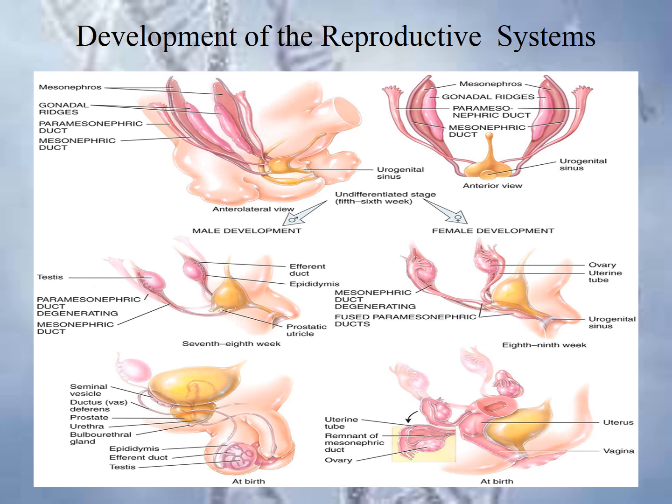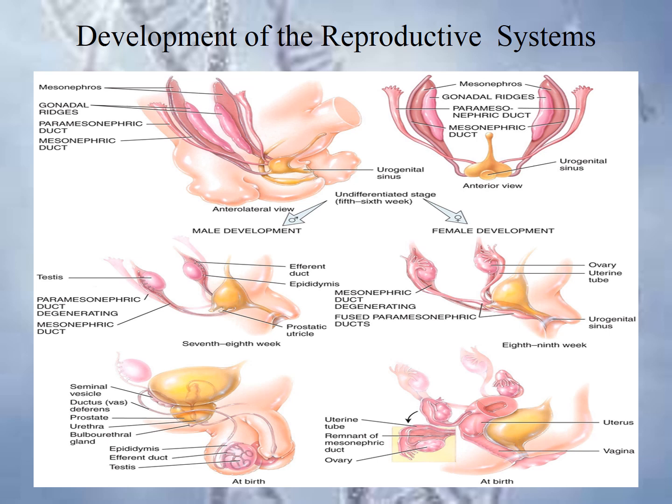These developing Sertoli cells secrete a hormone called the Mullerian inhibiting substance or MIS, and this causes apoptosis, that is, the death of the cells within the paramesonephric ducts. Stimulated by the human chorionic gonadotropin, the HCG hormone, the Leydig cells in the testes begin to secrete the androgen testosterone during the 8th week of development, and this testosterone then stimulates the development of the mesonephric duct on each side into the epididymis, vas deferens, ejaculatory duct, and seminal vesicles.